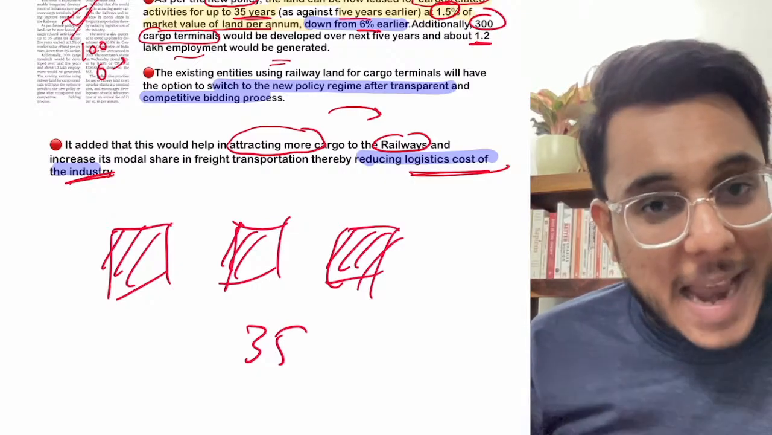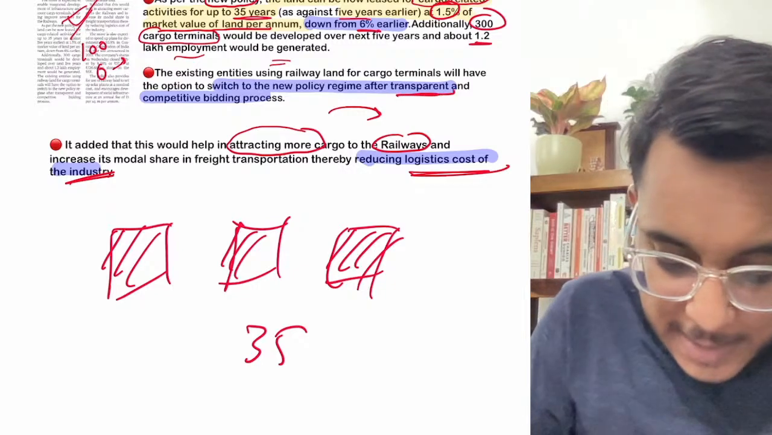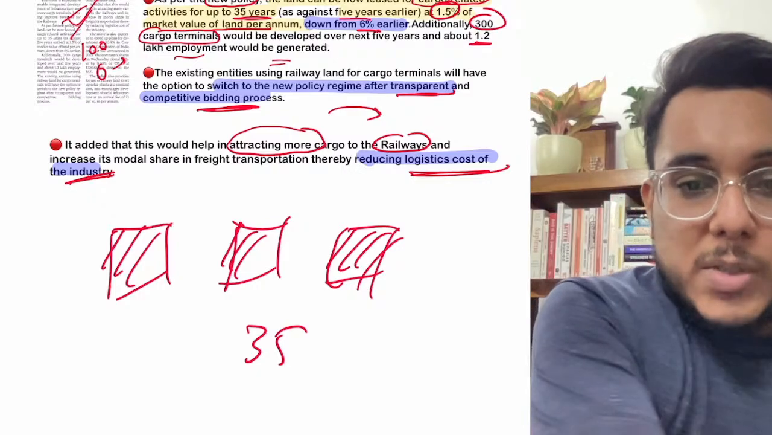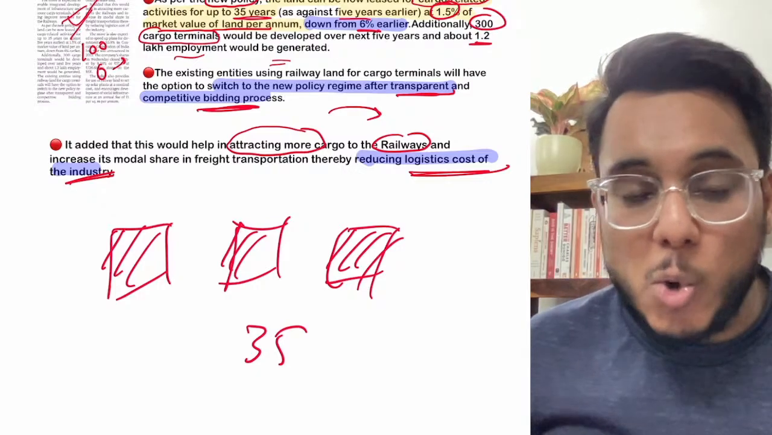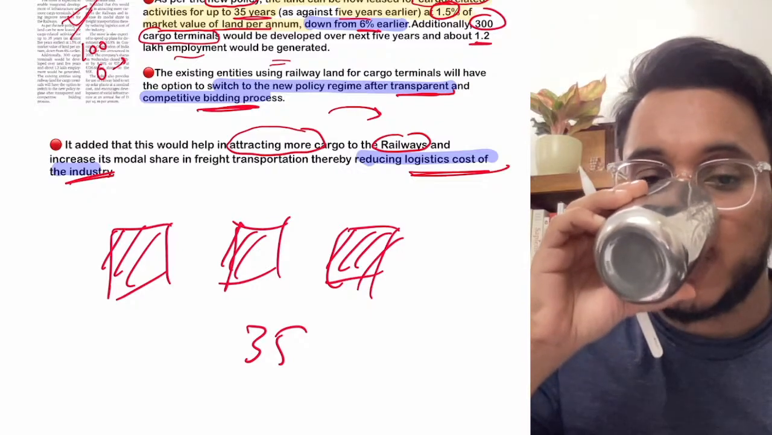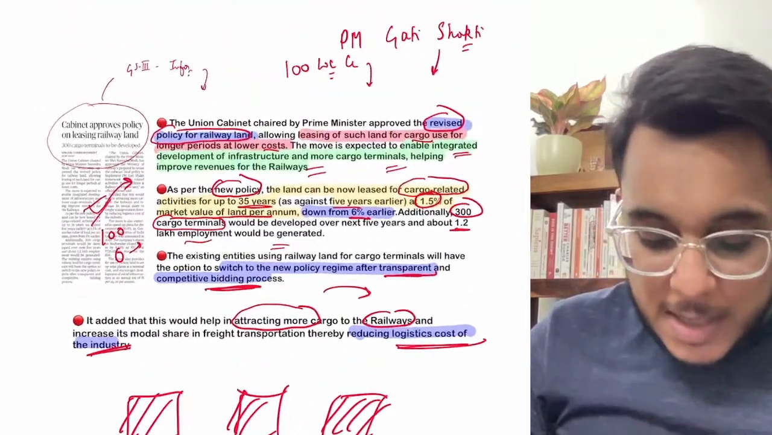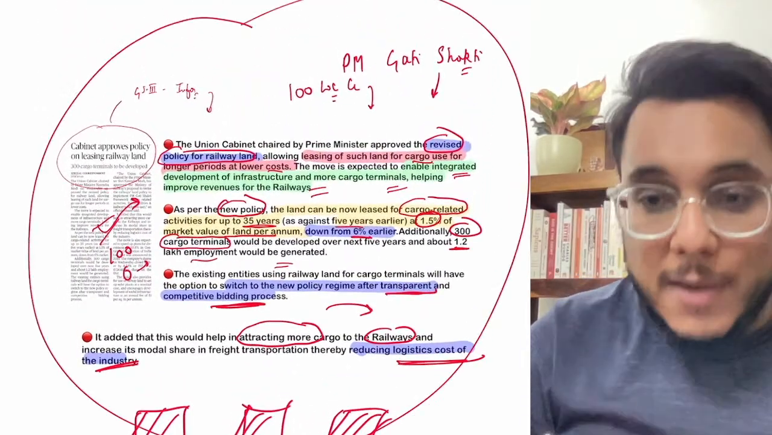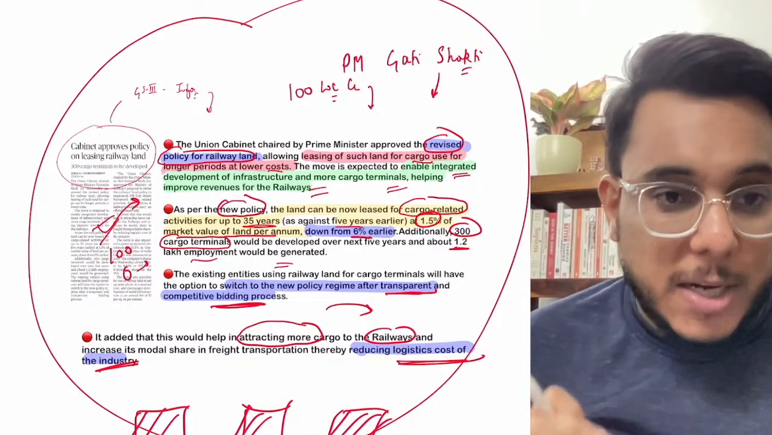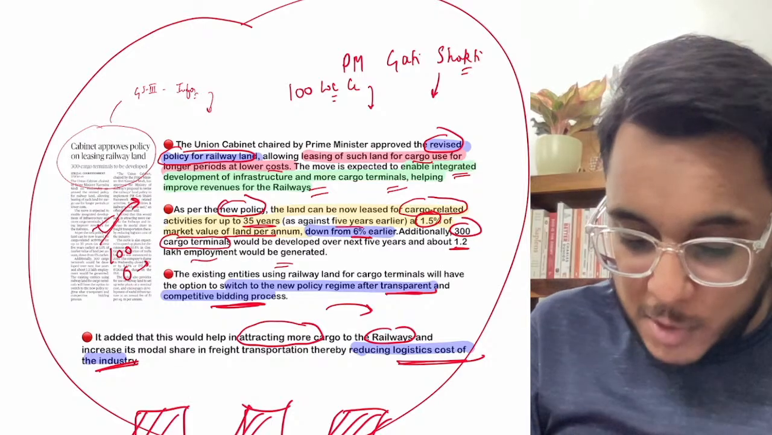Now guys, whenever this land is to be given to private players, it will happen through a transparent and competitive bidding process, to make sure that there is no corruption in this direction. So guys, this is a very good policy that has come. Please read this article, and please add this to the line of infrastructure reforms that the government is taking. Now we'll move to the next article.